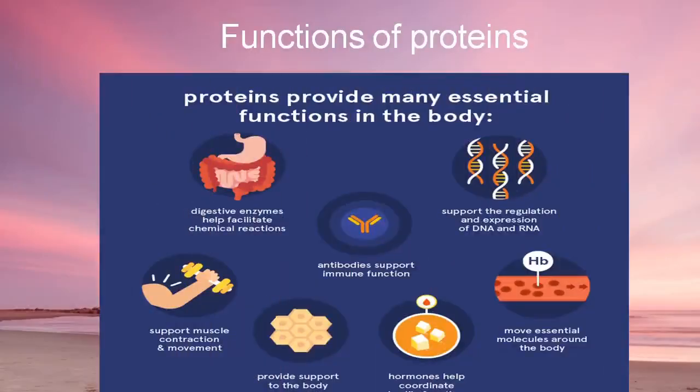Next we will see the functions of proteins. The main function of protein is body building. It is also called the building blocks, because the human body is made up of tissues and the main structural part of tissue is protein.